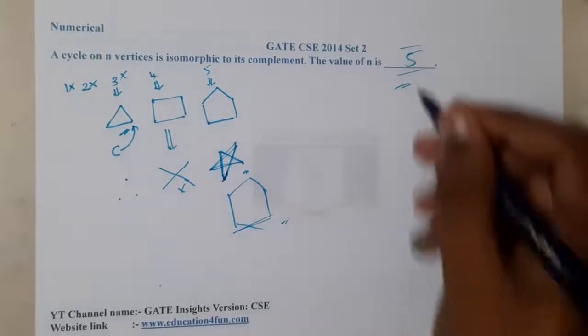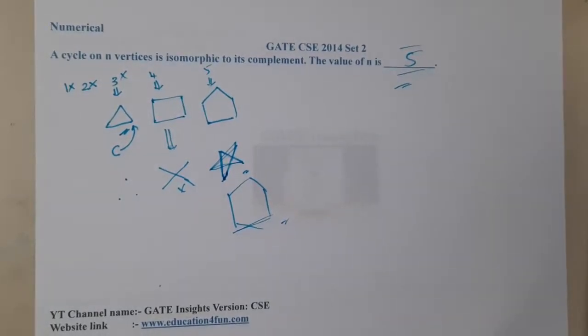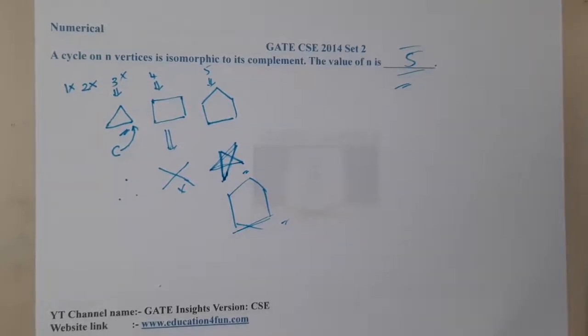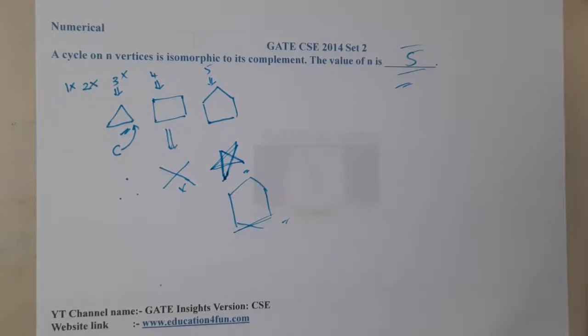Just give me a second, guys, let me check the answer. Yes, the answer is correct. The answer is 5 only. Now most of the students will say, for this example, you luckily found that the answer is 5. What if a student was unable to find it and wants to use some kind of trick or mathematics to find it?